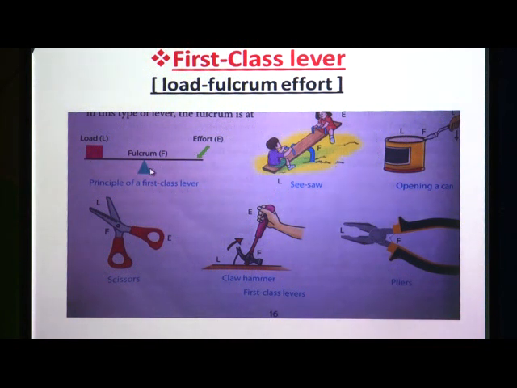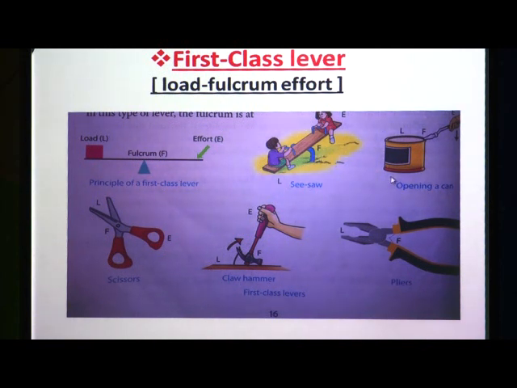From that you can see the seesaw. The seesaw in our school playground is the example for that. That means the seesaw is working like the first class lever. Here you can see in this picture, this is the fulcrum and this one end is working like the effort and this is working like the load. That means the seesaw in our school playground is an example of first class lever.